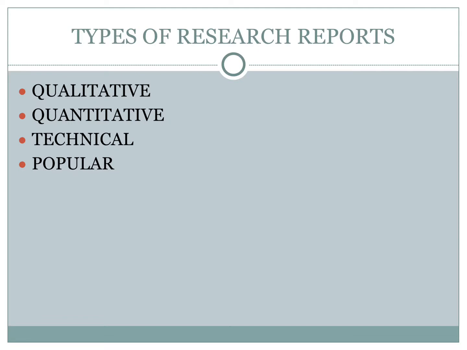Now, by and large, what are the types of research reports? You will have qualitative reports, you may have quantitative reports, technical and popular reports. Qualitative reports obviously come out of qualitative research. We've already studied in types of research that qualitative research carries aspects which cannot really be quantified. If you're talking about behavior or happiness, these things cannot really be measured or quantified. So research reports relating to such matters may be qualitative.